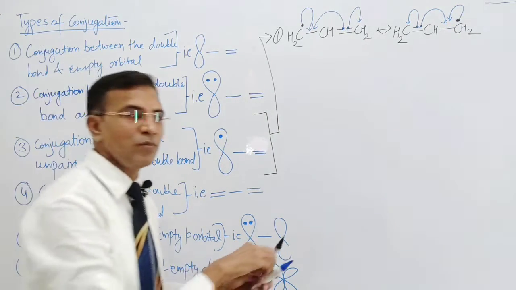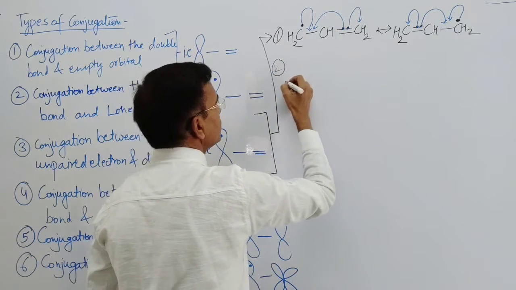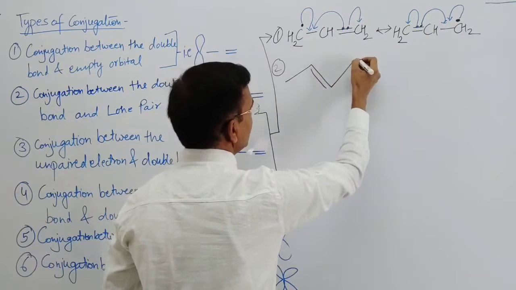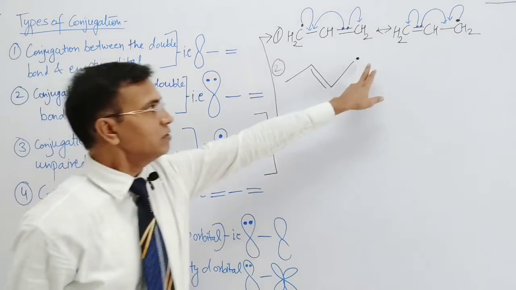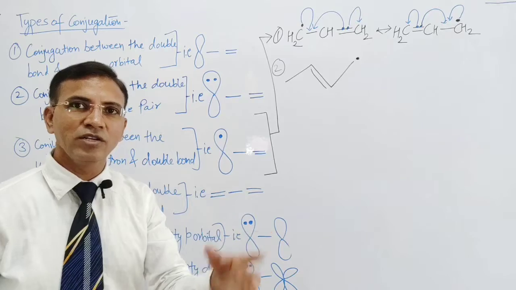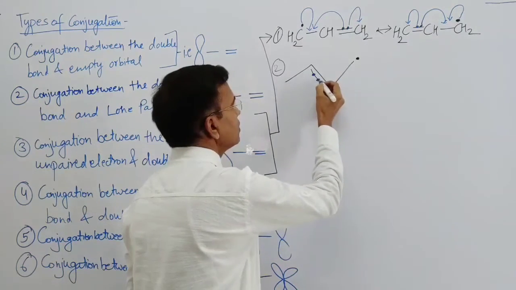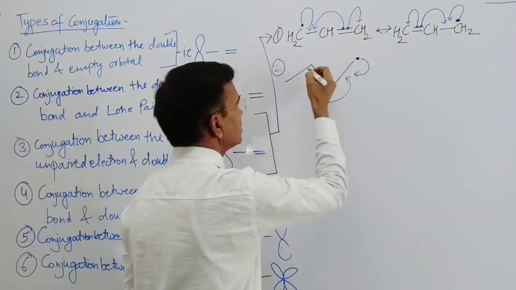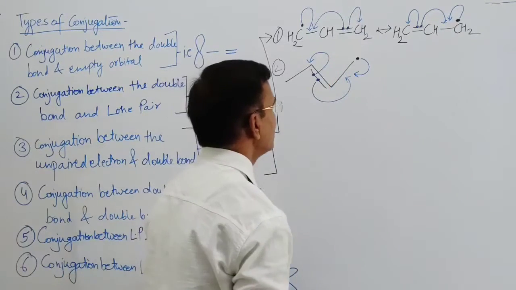So let's take one more example. Suppose here is the double bond, here is an unpaired electron. So unpaired electron, sigma bond, double bond, conjugation is there, delocalization of electrons takes place. So here 2 electrons, one towards this side, this towards this side, and this electron moves to this carbon, right?